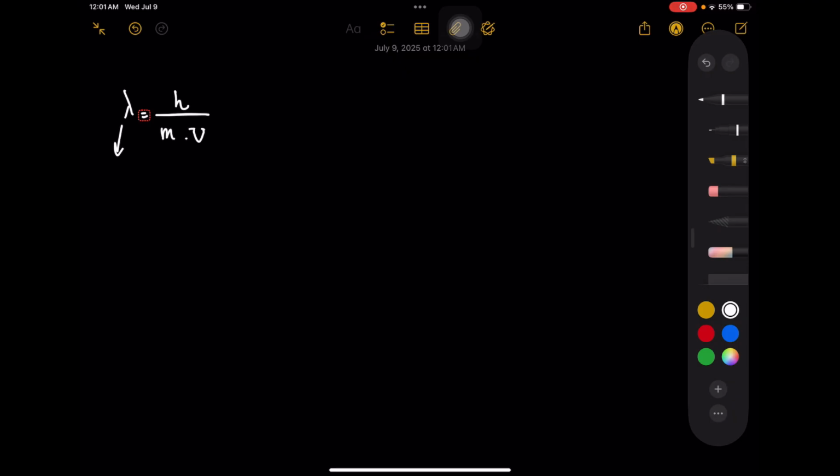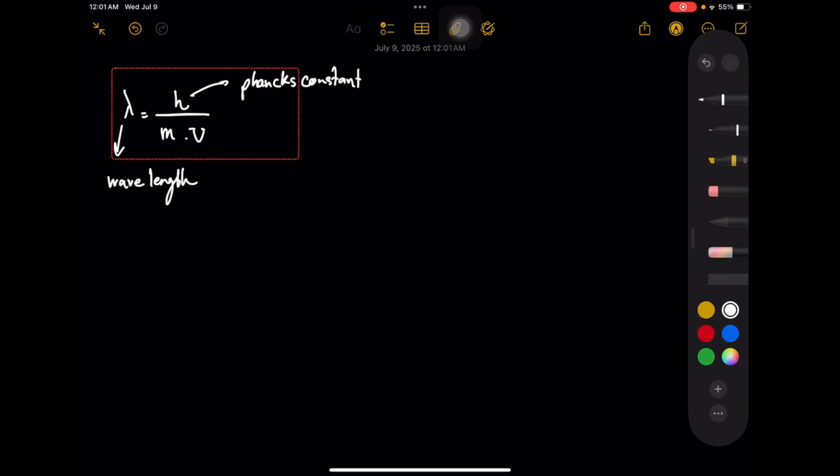So as we said, wavelength is lambda, h is Planck's constant, m is mass in kilogram, which is important, and v is velocity, meters per second.